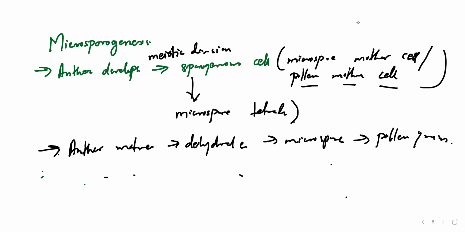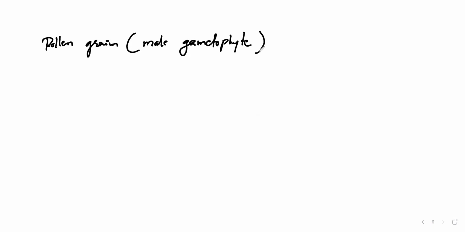Now let's see the pollen grains and what parts a pollen grain actually consists of. Pollen grains are also known as the male gametophyte. You may have seen pollen grains; how do they appear?